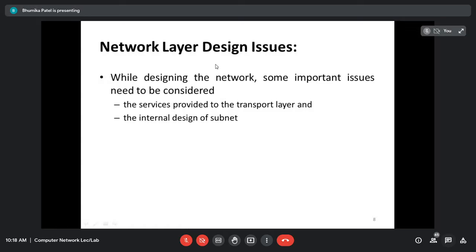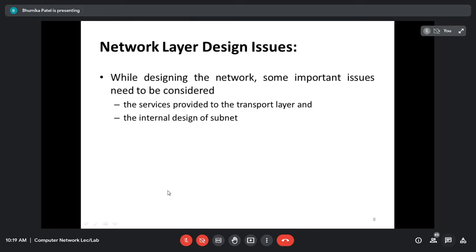Now we are going to see the network layer design issues, which is a very important topic. Okay? So it may be asked in the GP examination, and even if you don't need it from an exam point of view, it is still very important, because this is our chapter, right?